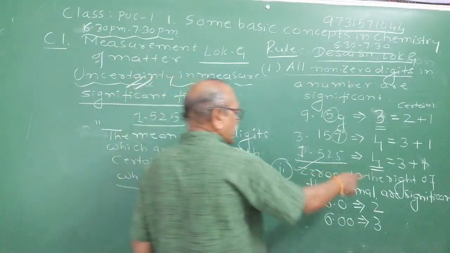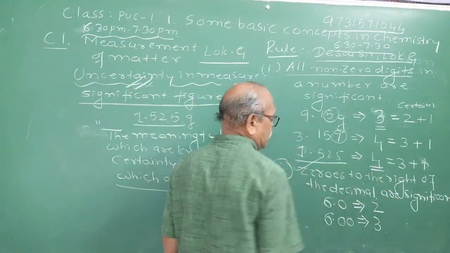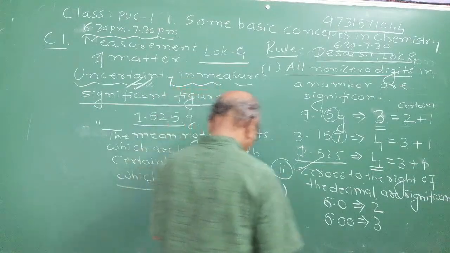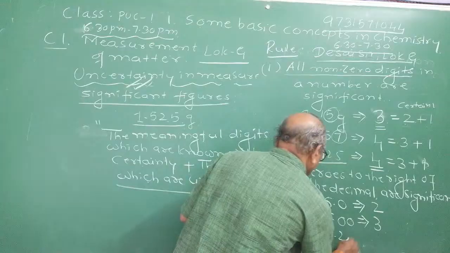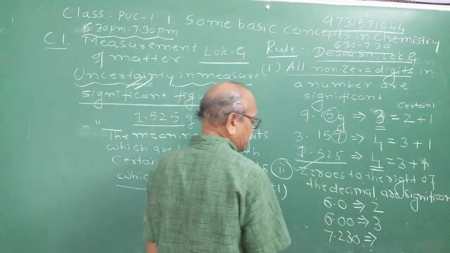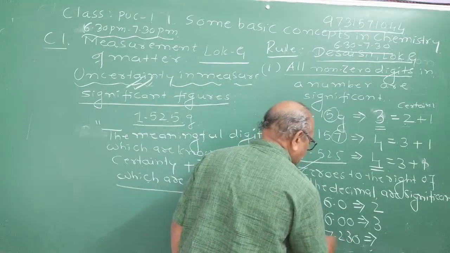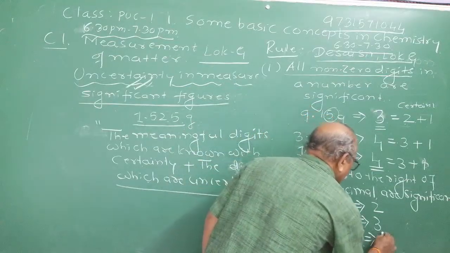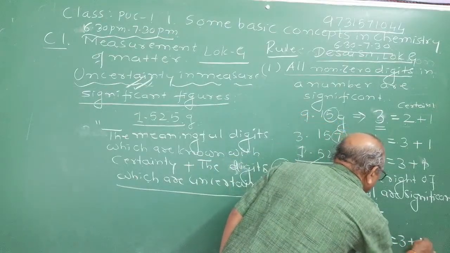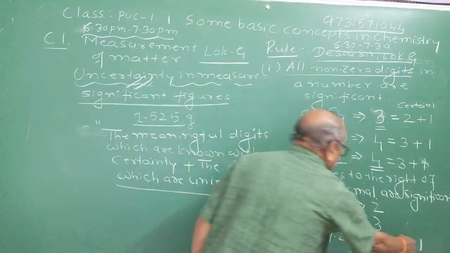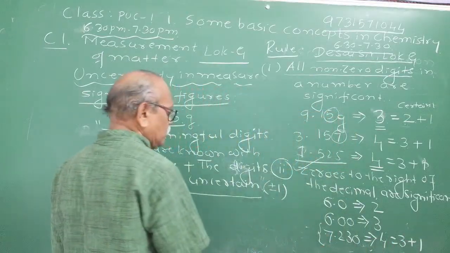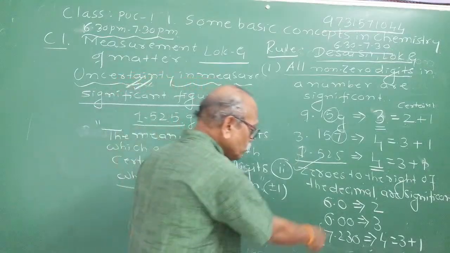What is the property telling you? Zeros to the right of the decimal point are significant. This is the second property. Or even you can take 7.230. What is the total number of significant figures? 4. Of them, 3 are certain, plus 1 is uncertain. 3 plus 1 becomes 4. Therefore, the number of significant figures in 7.230 is 4.